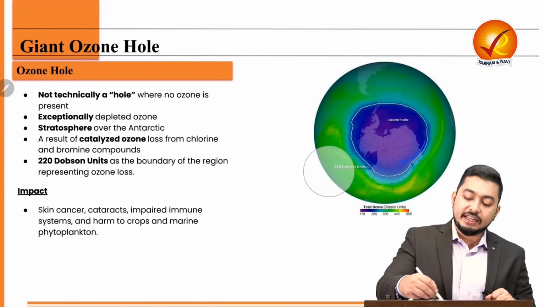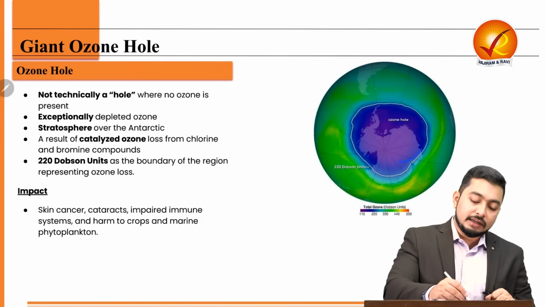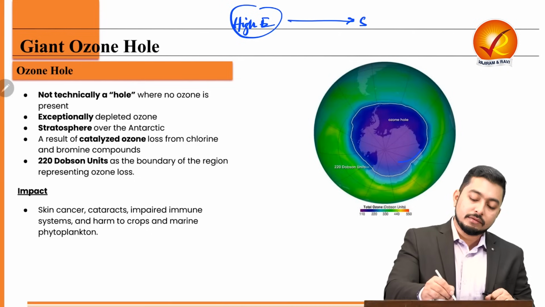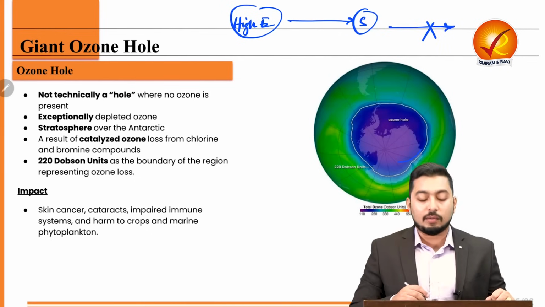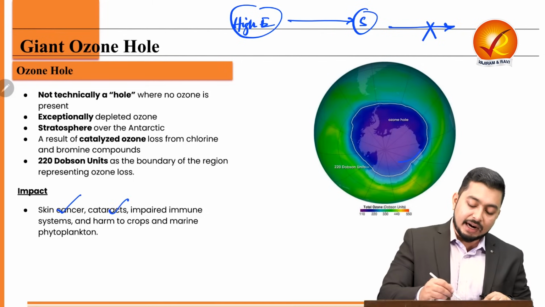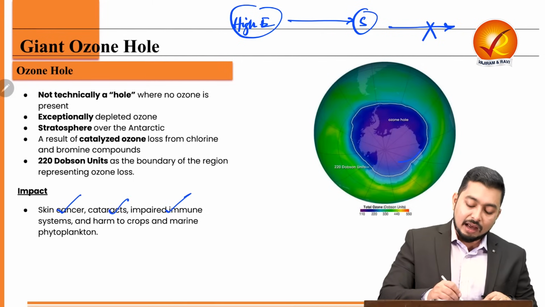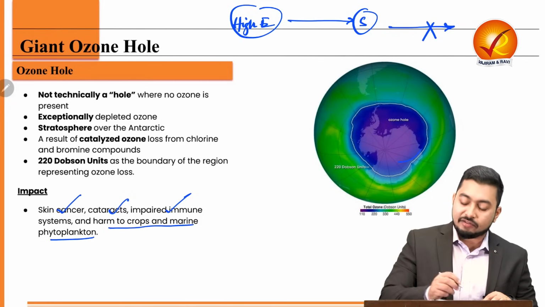The impact is very simple. If you have high energy coming from sun, and if you are not able to block it, then what happens? You will have skin cancer, cataracts, impaired immune systems, and harms to crop and marine phytoplankton.